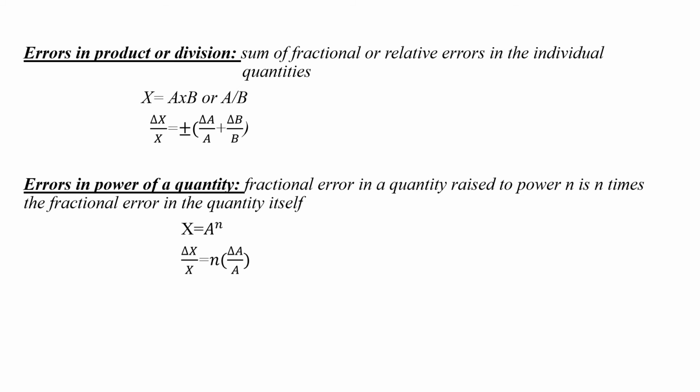That is, if x is equal to a raised to n, where n is the power, then its fractional error, delta x by the actual value x, will be equal to the power n into the fractional error delta a by a.